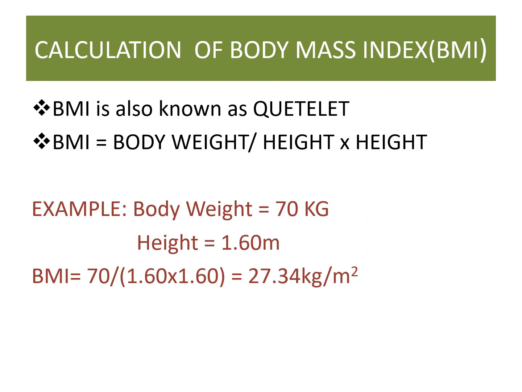So, if a person's weight is 70 kg and his height is 1.60 meter, then we can calculate BMI by using this formula. We have to divide the weight by height in meter square. So the calculation is 70 divided by 1.60 into 1.60. Then we get proper BMI, that is 27.34 kg per meter square.